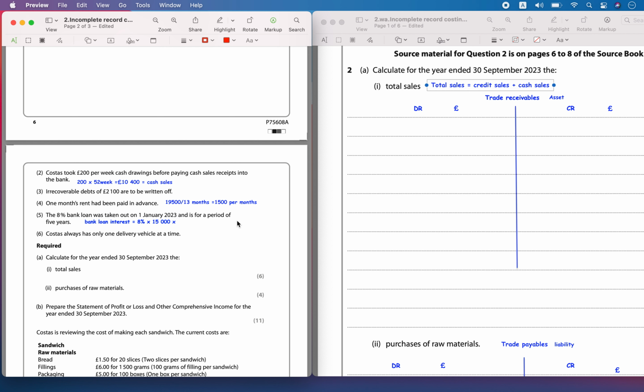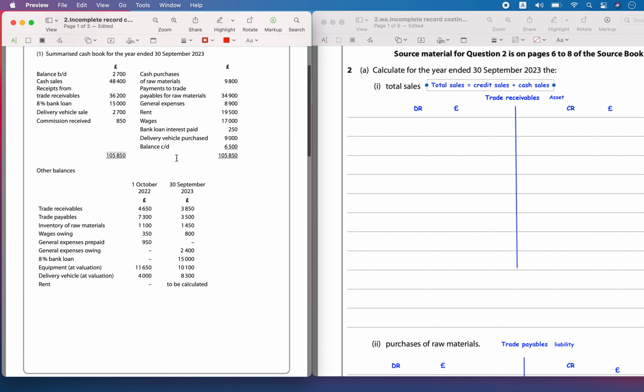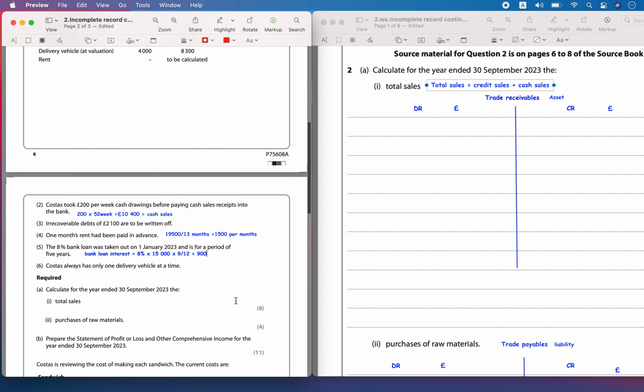So Jan, Feb, March, April, May, June, July, August, September, it was there for only 9 months. So let's calculate this. This must have been 900. For the 9 months only we have to include, but we can see that loan interest paid was 250, but they had to pay the full bank loan interest of 900.